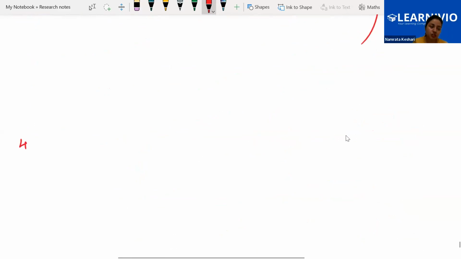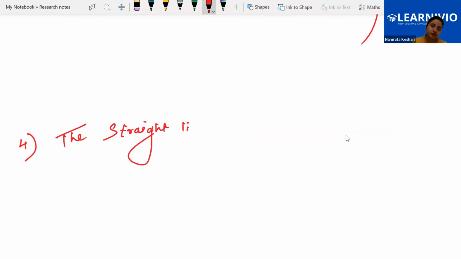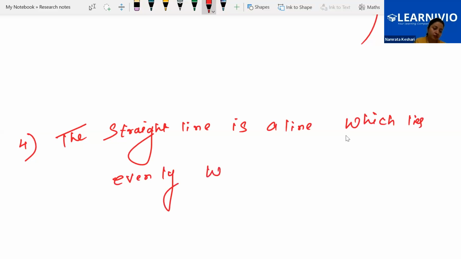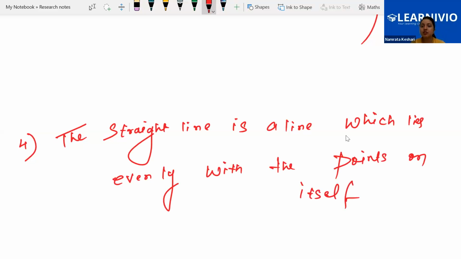The next definition is: a straight line is a line which lies evenly with the points on itself.